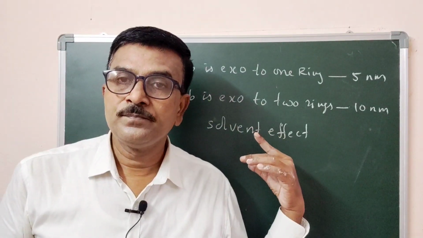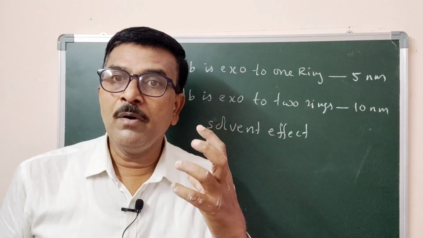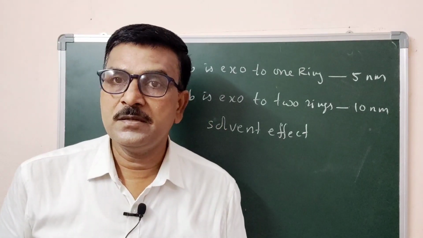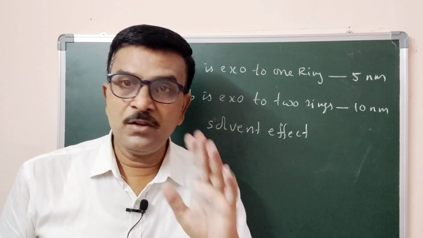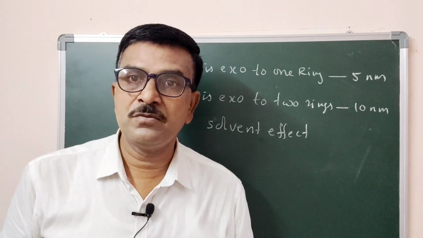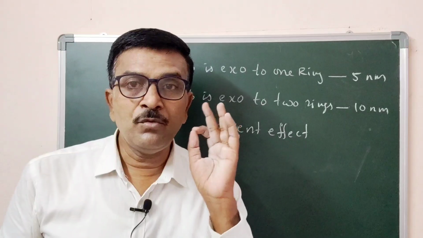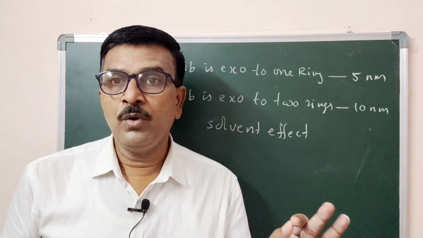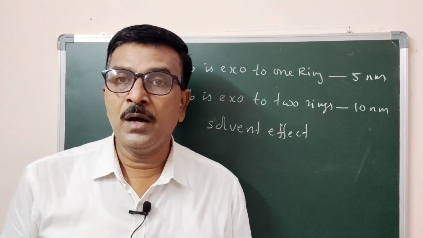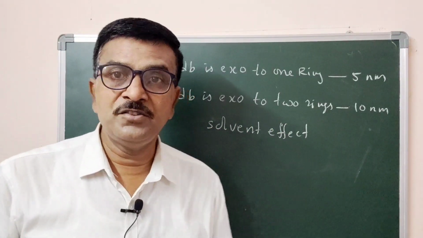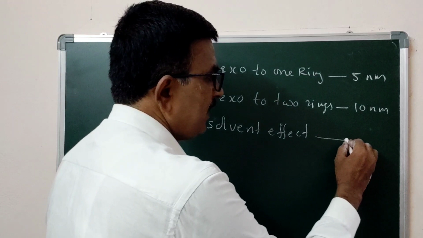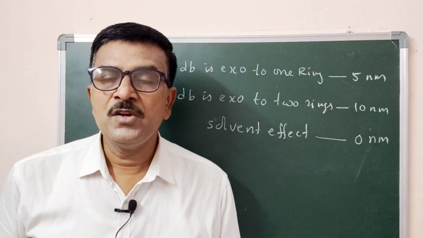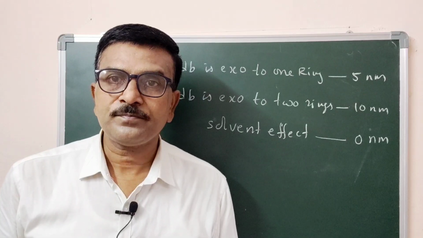Here we are studying only dienes and trienes, which belong to alkenes. There are no non-bonding electrons. Therefore, there is no solvent effect, polar or non-polar, on the pi to pi star transition. That is, the solvent effect is 0 nanometer.